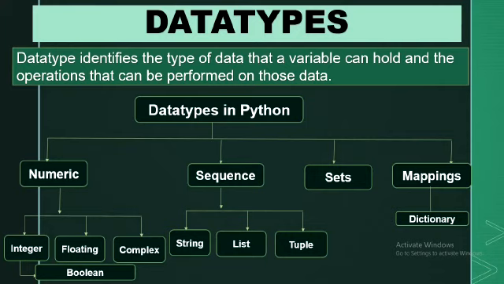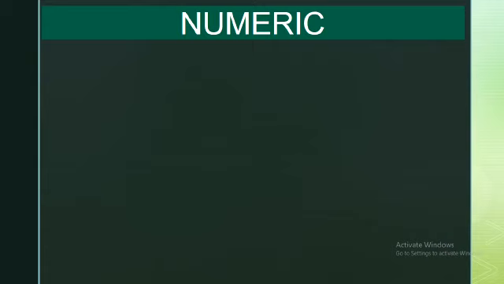First, numeric, which is further categorized into 3 categories: integer, floating, complex. The second category of data types in Python is sequence, which is categorized into 3 categories: string, list, tuple. The third category is sets, which is beyond the scope of our syllabus. Fourth category is mappings, which is further categorized into dictionary. Let's learn these data types one by one.